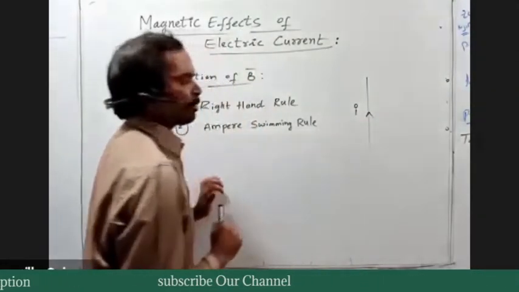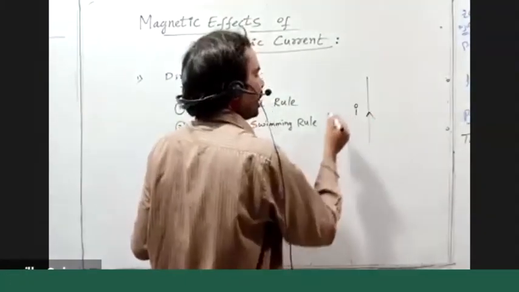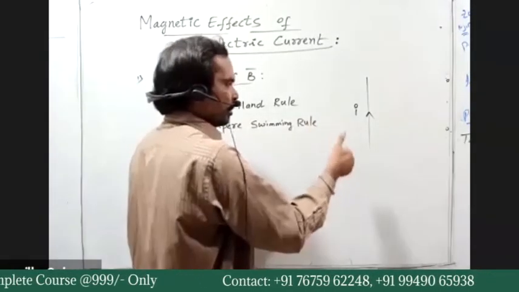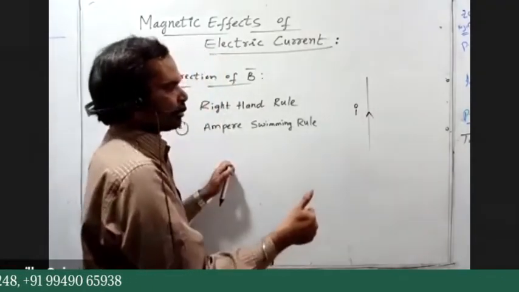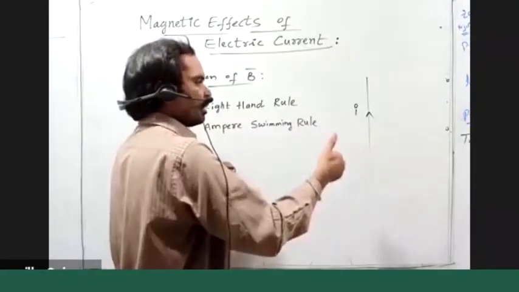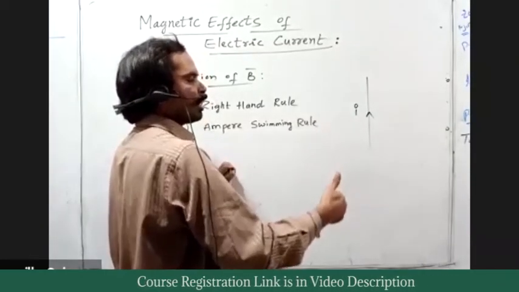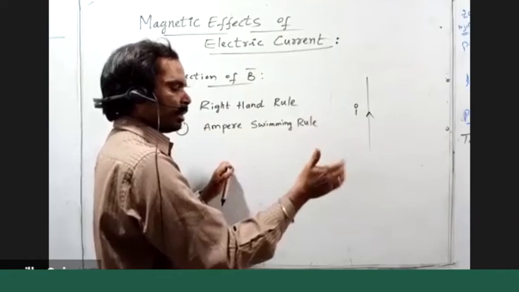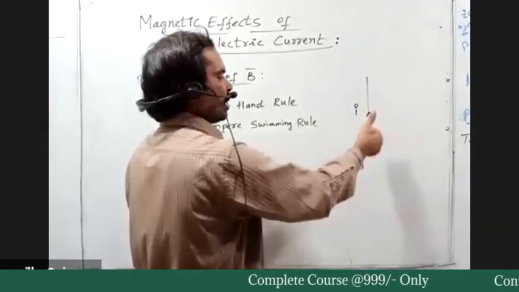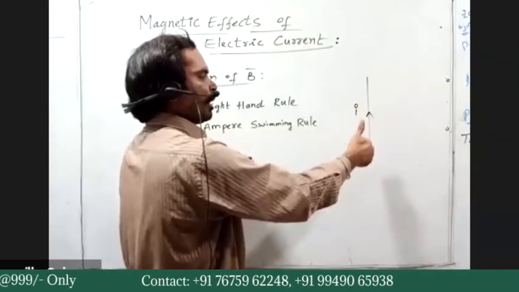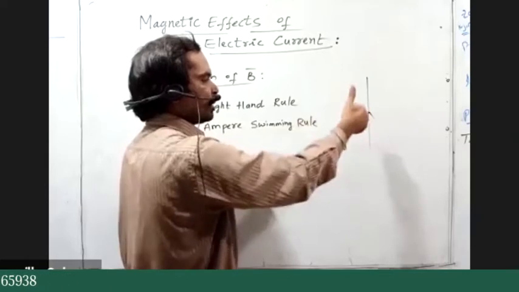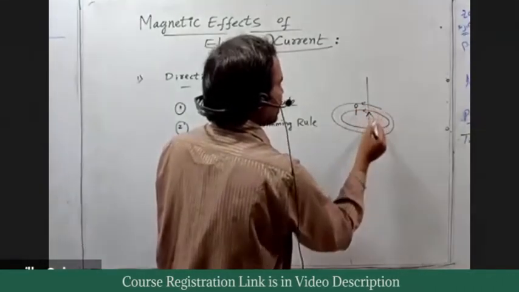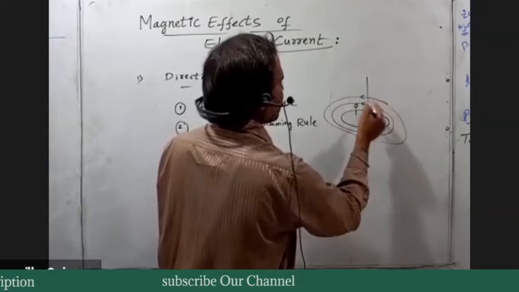If you hold the current carrying conductor in your right hand such that the thumb is along the direction of current, then the wrapping fingers indicate the magnetic field direction.